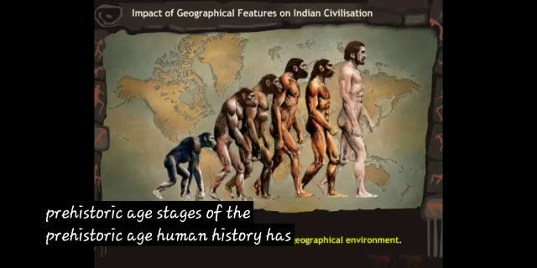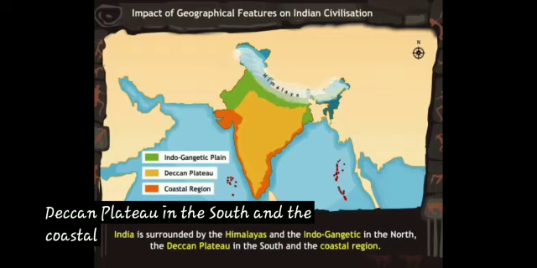The geographical environment has influenced every country and people in the world. There is an intimate relationship between human life and the environment. As it is surrounded by water on three sides and land on one side, it is called a peninsula.